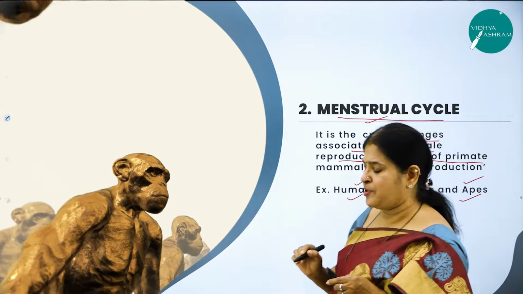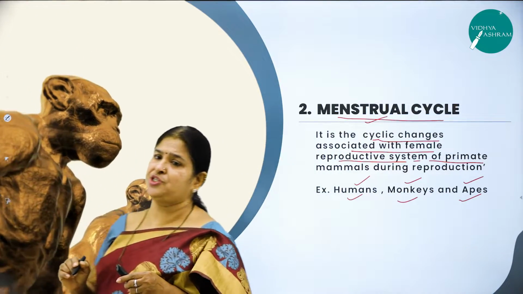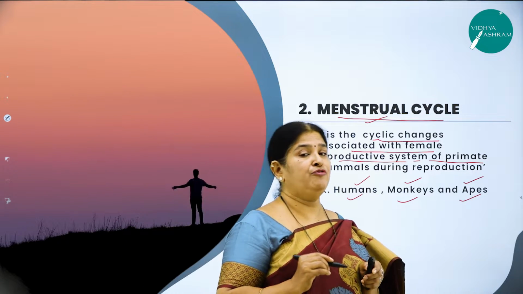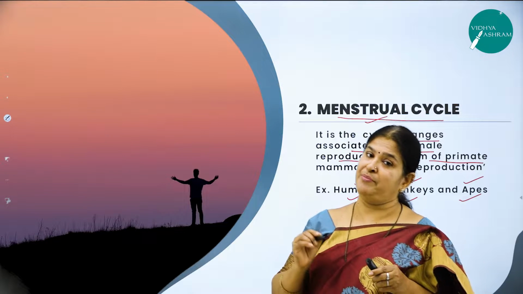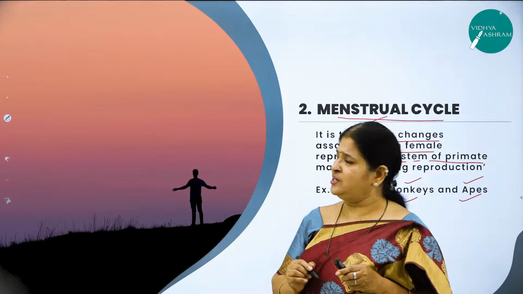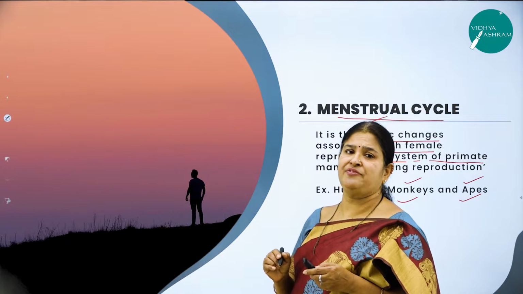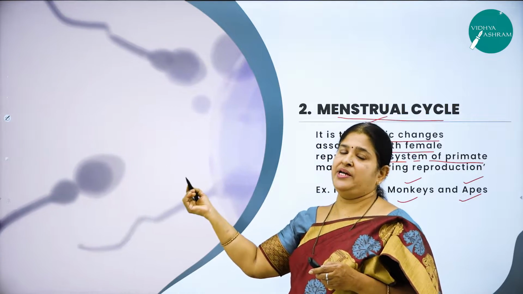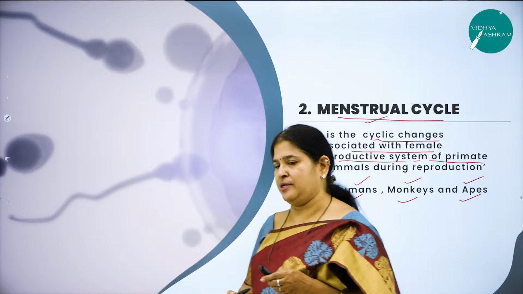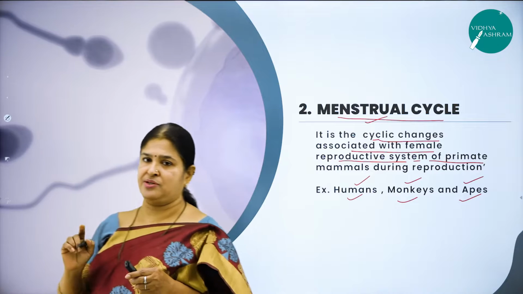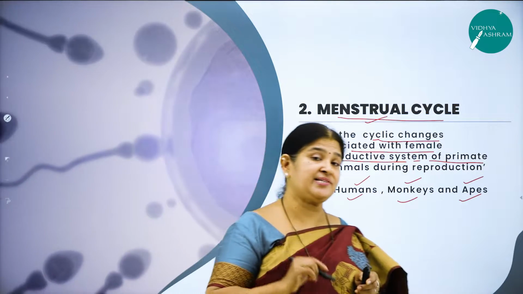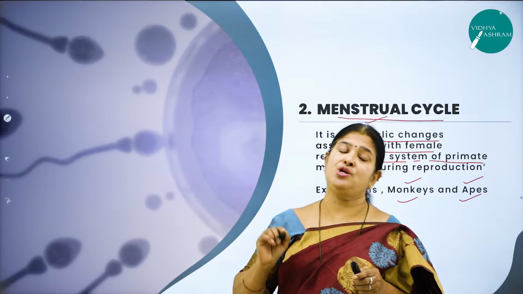This is a very important question, children, which is asked for 2 marks. I think all of you know when it is asked for 2 marks, either you have to write 4 differences or 2 very important main differences you have to write, and each difference carries half a mark. So let us see what is the difference between the estrous cycle and the menstrual cycle. First difference: menstrual cycle occurs in primates, and estrous cycle occurs in non-primates.